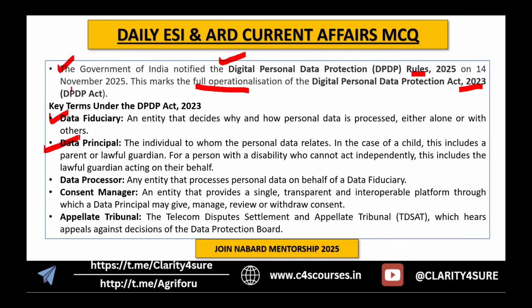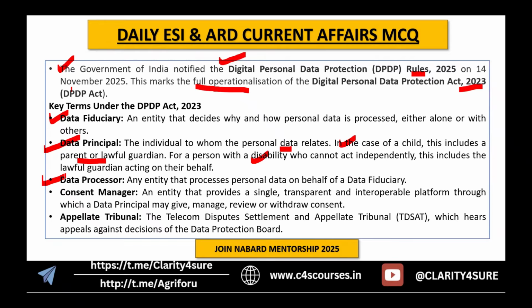Then the data principal is the individual to whom the personal data relates. For example, if it is related to me, then I am the data principal. In case of a child, this includes the parent and lawful guardian. For a disabled person who cannot act independently, it will be the lawful guardian.